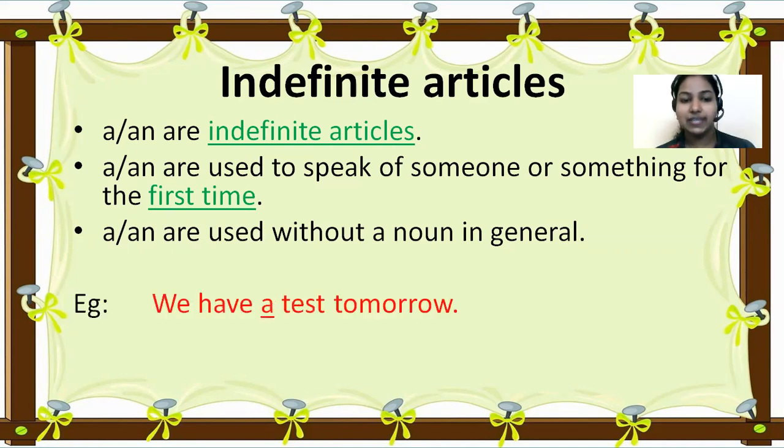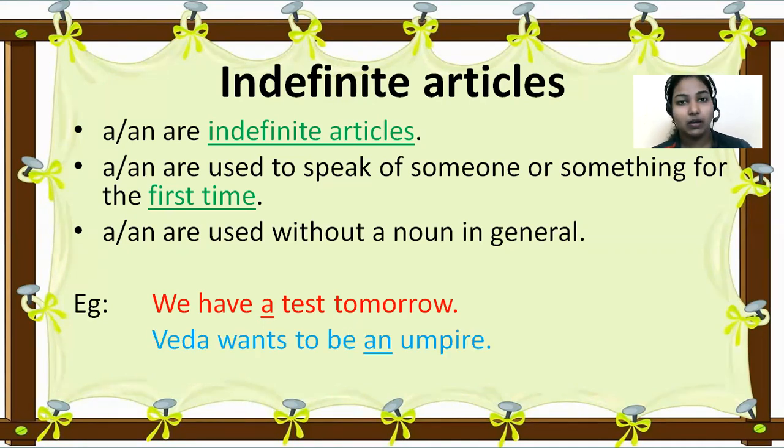Look at the example: We have a test tomorrow. Here you are talking about the test for the first time, so you should use the indefinite article. Like that, Veda wants to be an umpire. Here also you're talking about it for the first time, so you write the indefinite article. If you want to talk about something in general or for the first time, you have to use the indefinite article.